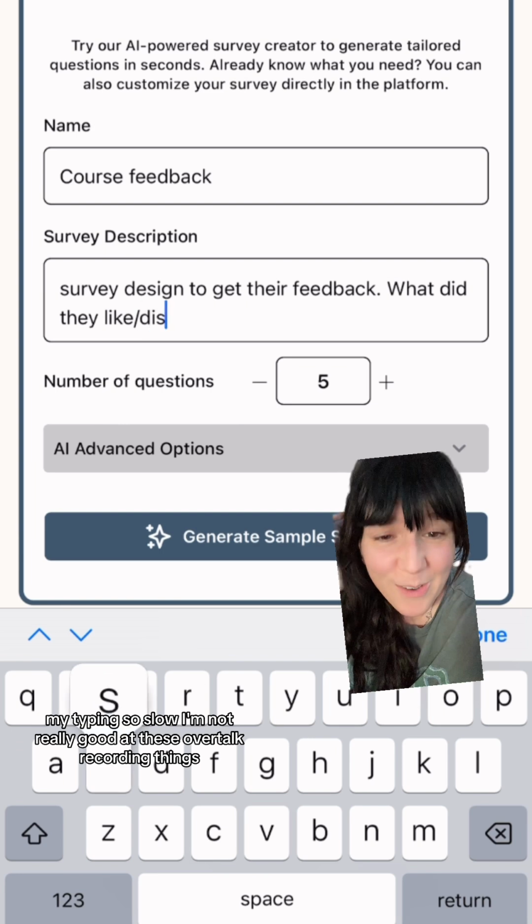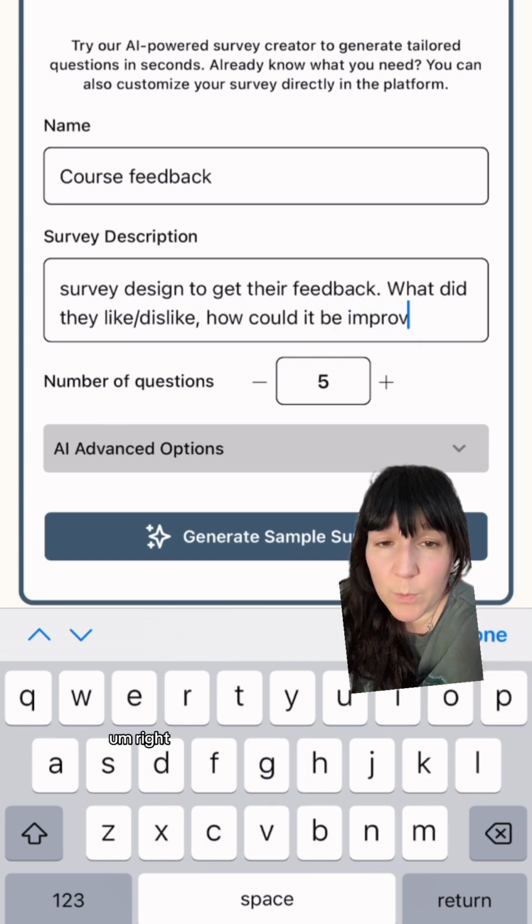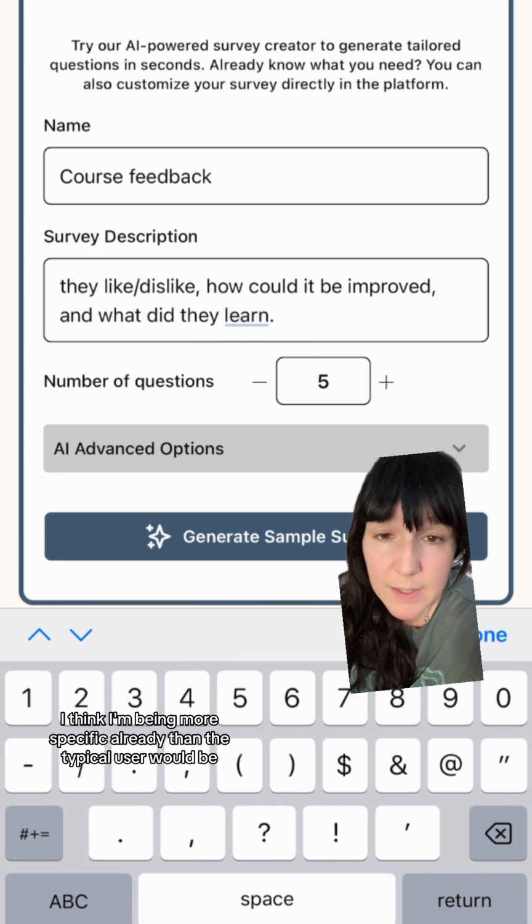Sorry, my typing's so slow. I'm not really good at these over-talk recording things. But right, giving some specifics. Could I be more specific? Yes. But again, I think I'm being more specific already than the typical user would be.